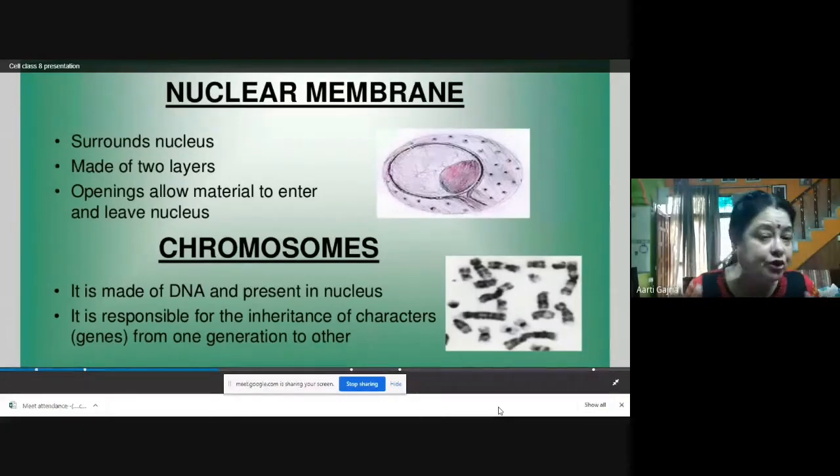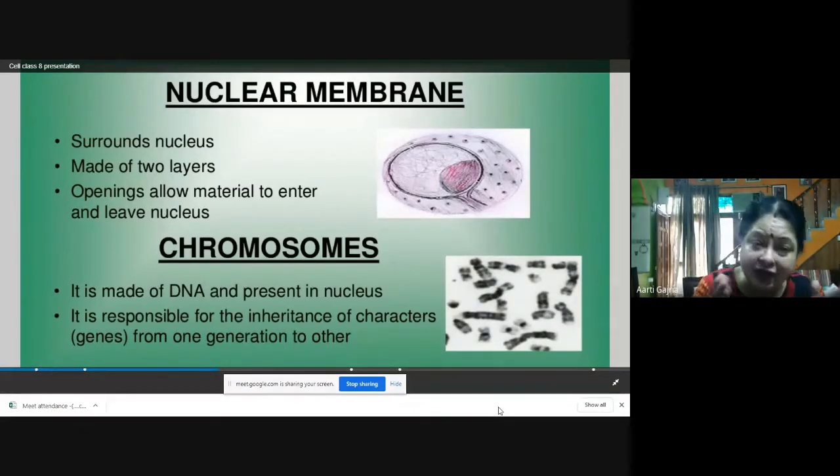Chromosomes are responsible for all the characters you have: your height, color of the skin, color of the hair, color of the eye, your intelligence, everything depends on what genes you have. And you have acquired these genes from your mother as well as from your father. So your genetic material is a combination of the genetic material of your mother and your father.